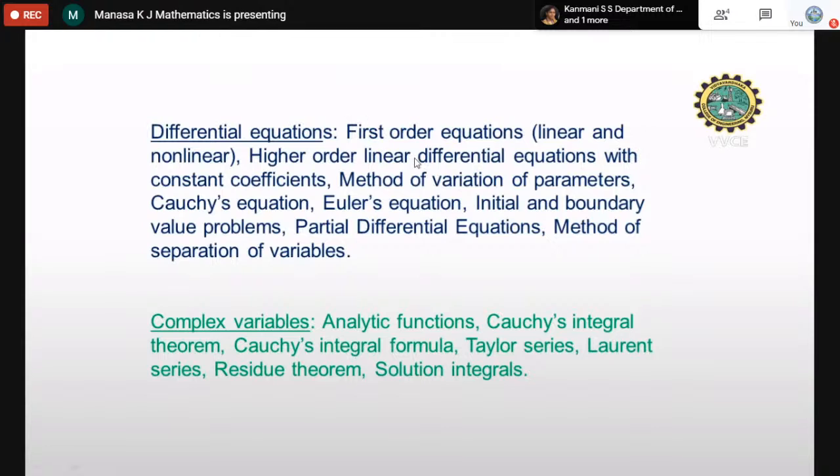differential equations. In differential equations, we have first order equations, including both linear and non-linear, higher order linear differential equations with constant coefficients, method of variation of parameters, Cauchy's equation, Euler's equation, initial and boundary value problems, partial differential equations, method of separation of variables. Next is complex variables. In complex variables, we have analytic function, Cauchy's integral theorem, Cauchy's integral formula, Taylor series, Laurent series, residue theorem, and solution integrals.